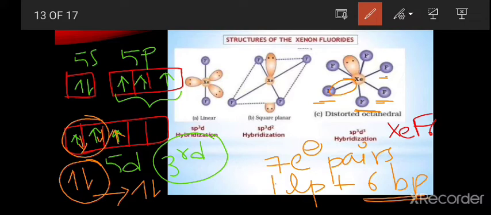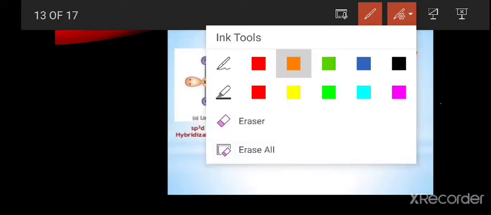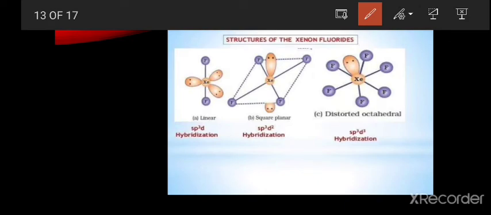Now we will see the hybridization, that is sp3d3. This is the hybridization of the xenon hexafluoride, and the structure is distorted octahedral. Why? Because in this one we have one lone pair. Due to the presence of this lone pair, the structure is distorted octahedral. Next, all these three are the structures of the xenon fluorides.